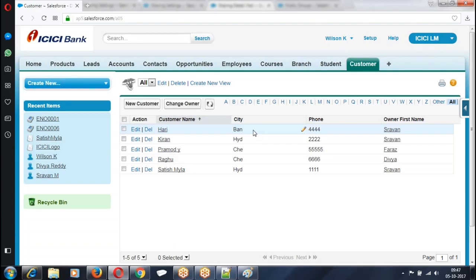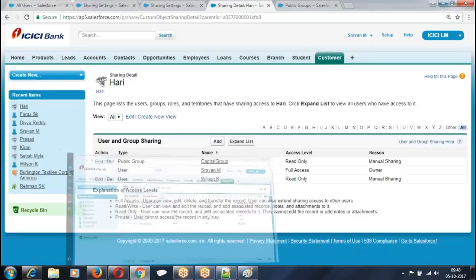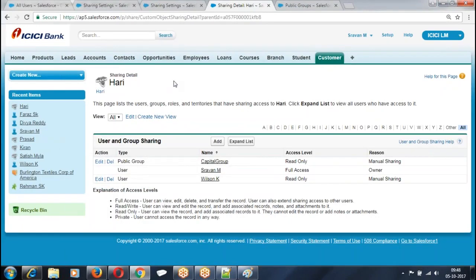Are you getting my point? Clear for everyone? Does anybody still have any queries on these three concepts? So first we have to define the OWD. Any extra permissions? Sharing rules. Now we also have one extra point here, that is territory based sharing rule. Territory based sharing rule is when I want to share the record based on the region.